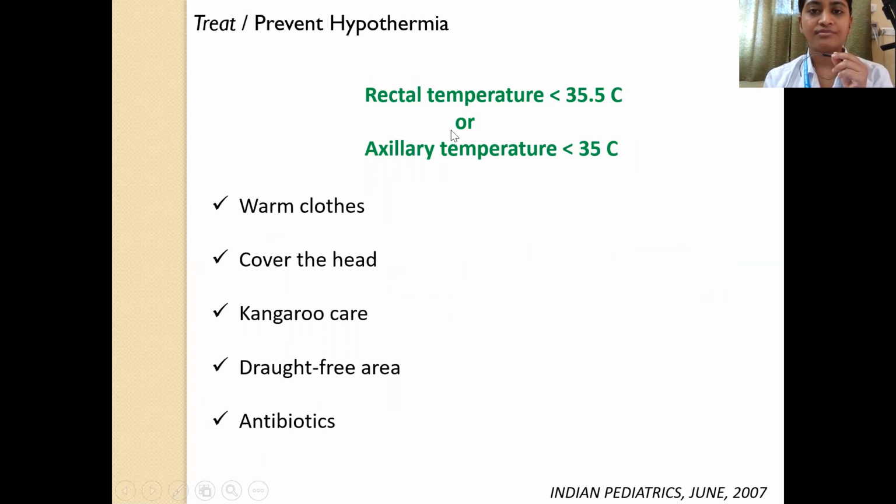Hypothermia, we call it hypothermia when the rectal temperature is less than 35.5 or the axillary temperature is less than 35. So this you can manage by providing the child with warm clothes, covering the head of the child, providing kangaroo mother care, and keeping the child in a draft-free area. That means you have to keep the child away from windows, doors, AC vents, and away from the walls. And also you have to give antibiotics because this triad of infection, hypothermia, and hypoglycemia frequently coexist. And yes, most importantly, you have to feed the child in order for the child to be able to maintain the core temperature.